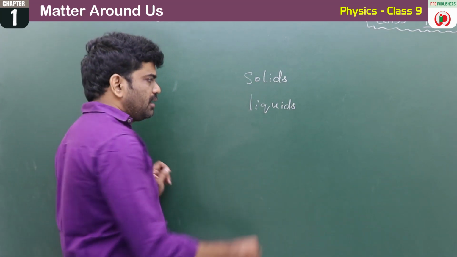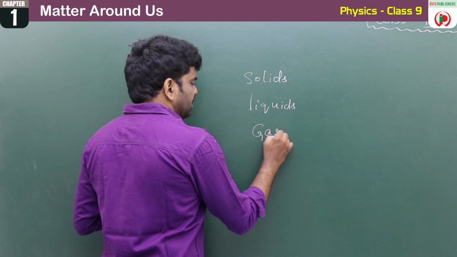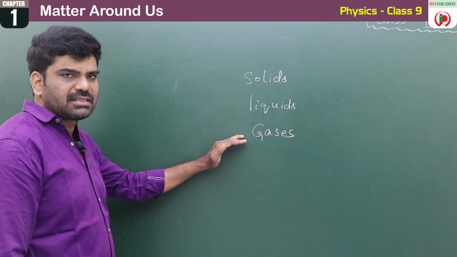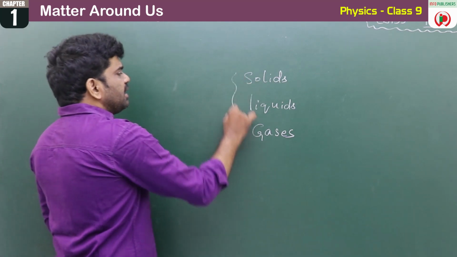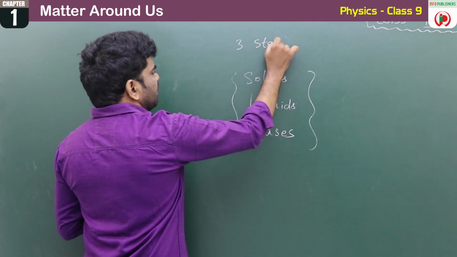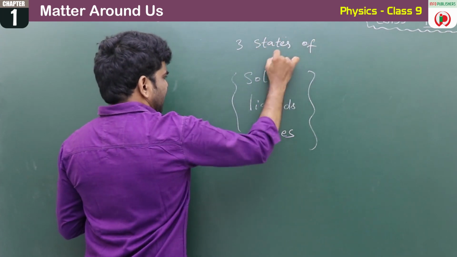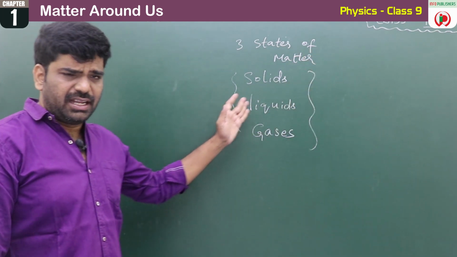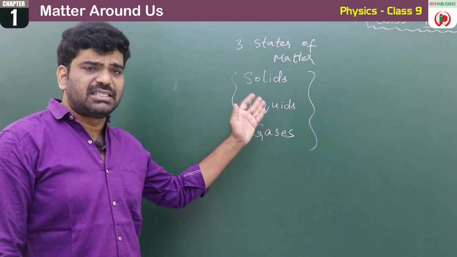All this comes under gases. So solids, liquids and gases. These are the three states of matter. What are the three states of matter? Solids, liquids and gases.